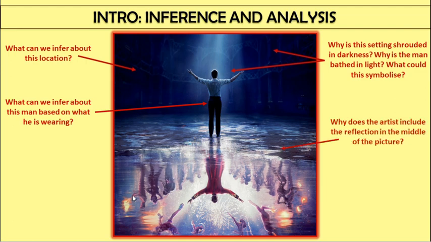Okay, sort of halfway down the image, we can see this reflection in the middle of the picture. Interesting use, isn't it, of imagery here, this reflection. The reflection isn't a true reflection, is it? This isn't an actual real life reflection.